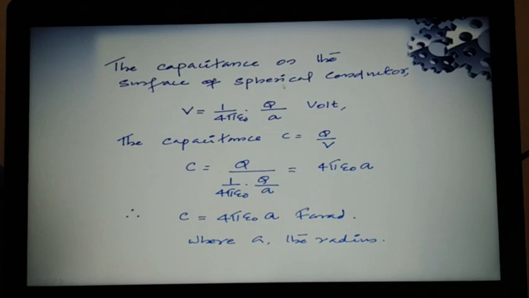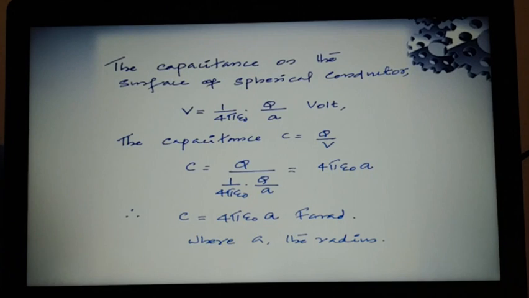The capacitance C is equal to Q by V, which is equal to Q divided by what is V? 1 by 4 pi epsilon 0 Q by A. So you have Q divided by 1 by 4 pi epsilon 0 Q by A. Q and Q get cancelled. 4 pi epsilon 0 A will be in the denominator, so it will go as the numerator. So C is equal to 4 pi epsilon 0 A, where C is the capacitance and A is the radius.